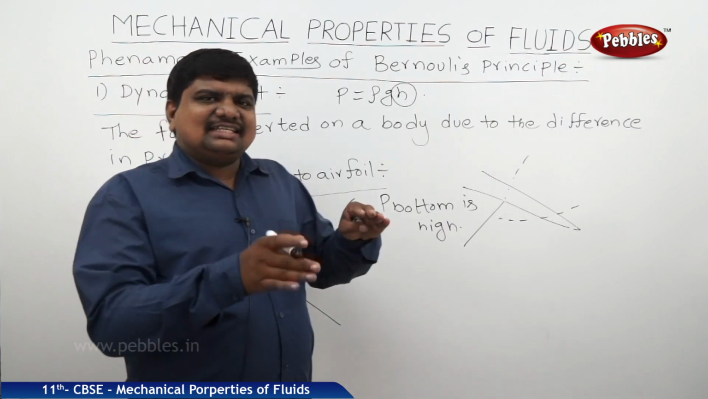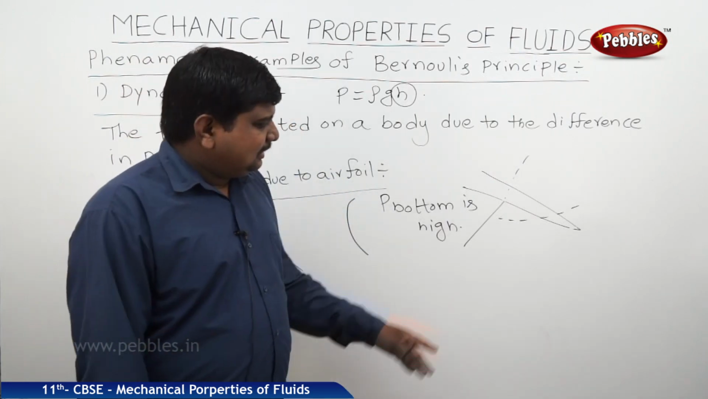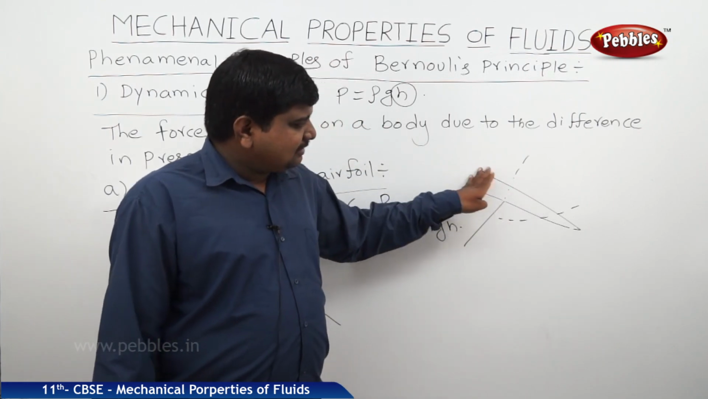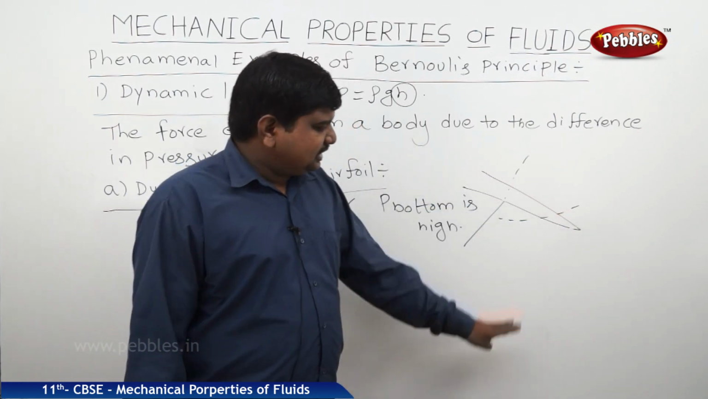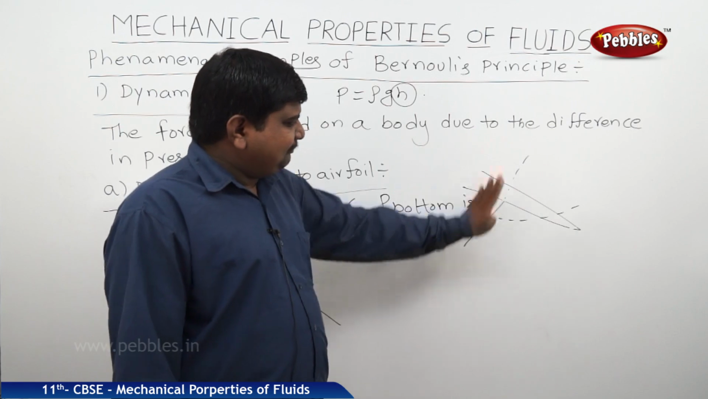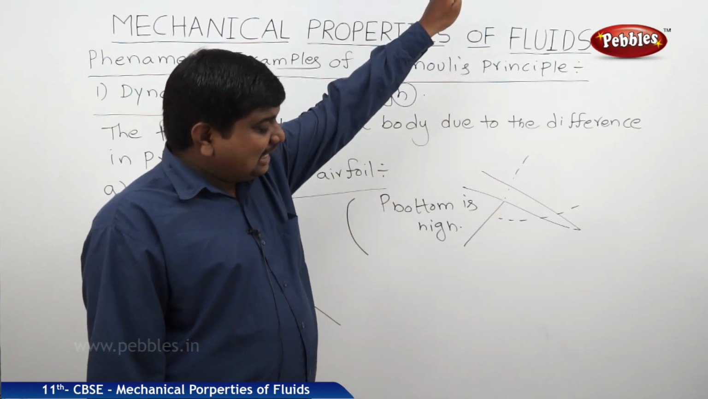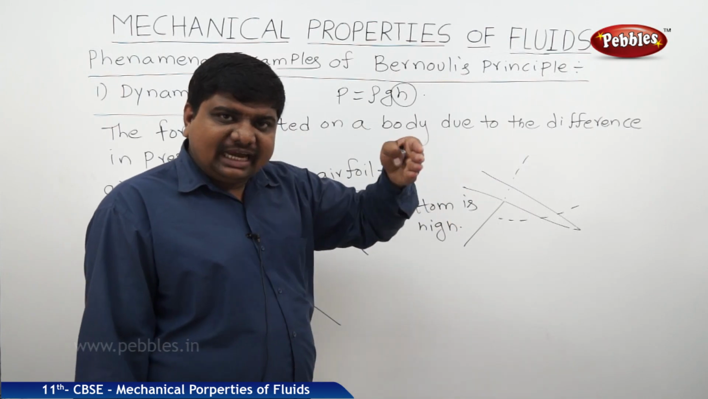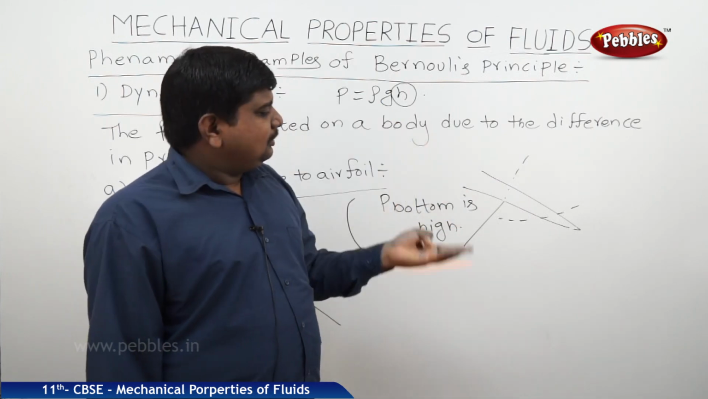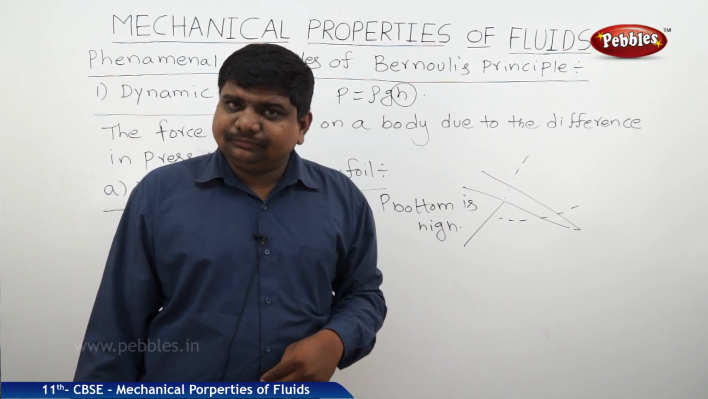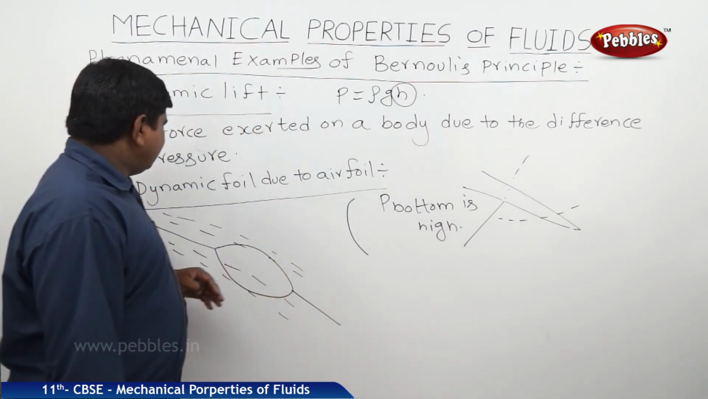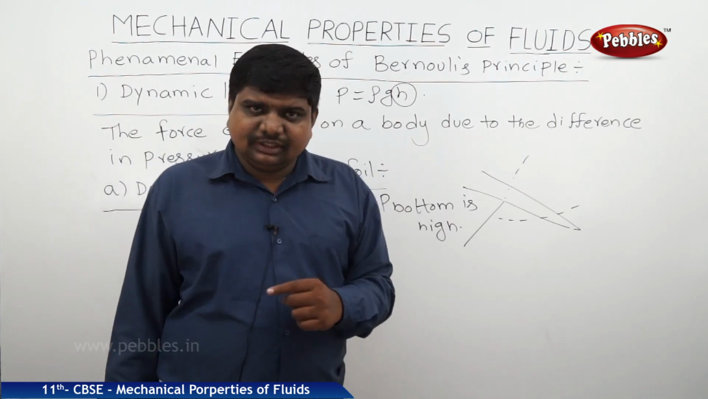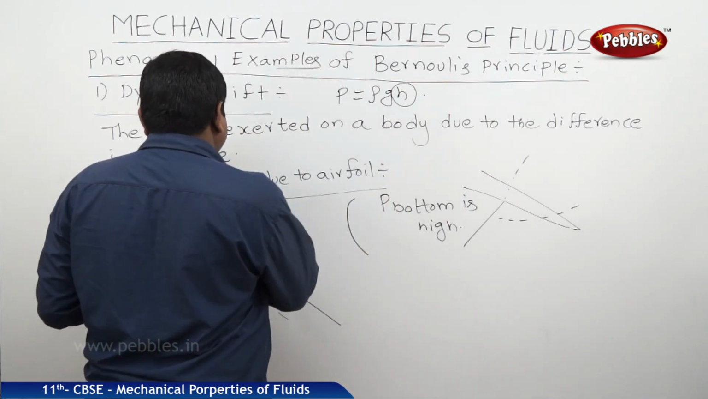Because of the cross-sectional design of the airfoil, more pressure will go downward. Upward there is a vacant space. So this downward pressure can lift the wing or can give the adjustment for the shape of the wing. That's why it used to rotate according to the flying of the aeroplane. In this way we can observe the dynamic lift in the airfoil. So this is a dynamic lift.